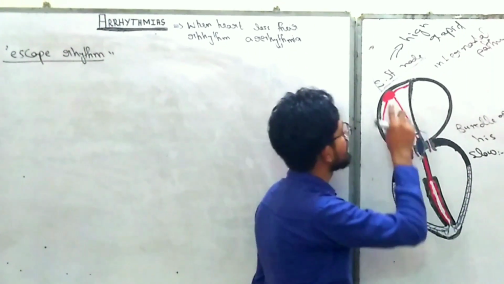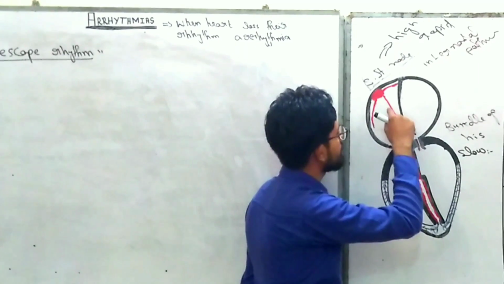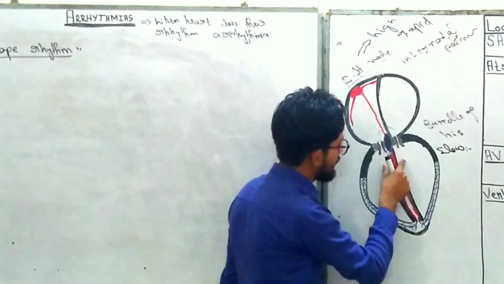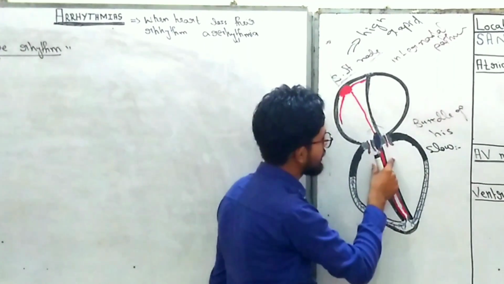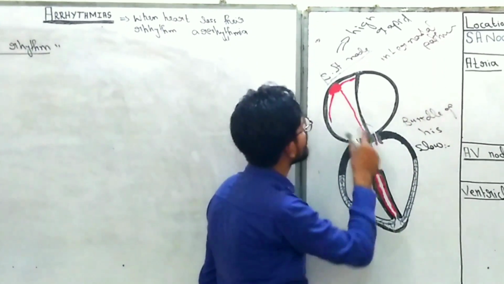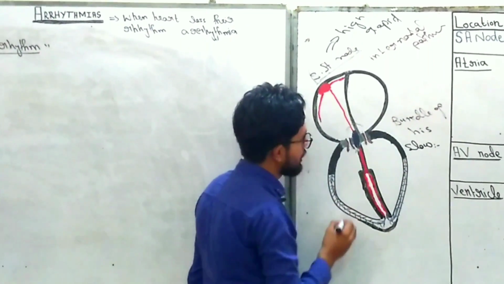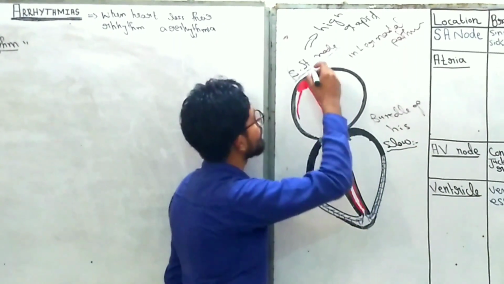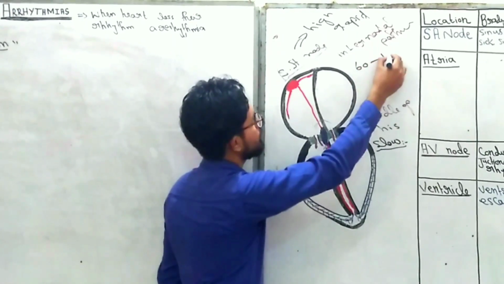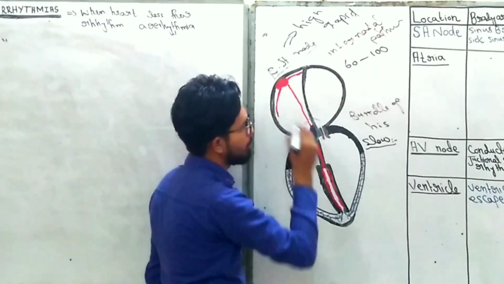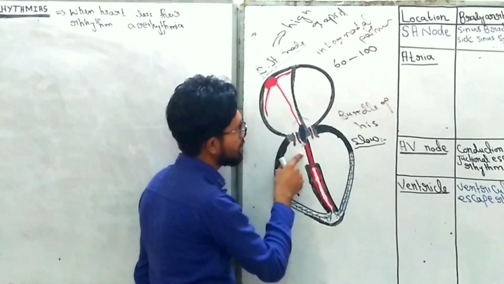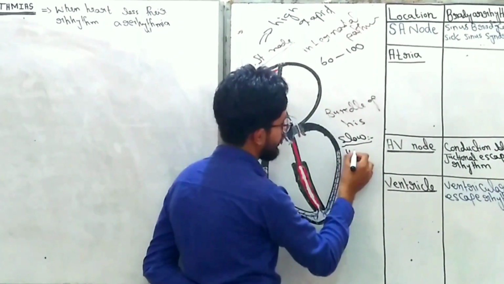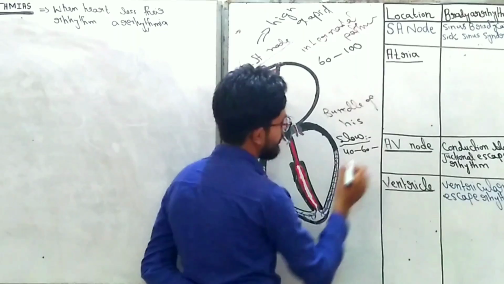But when no impulse comes from the SA node, the bundle of His escapes from the control of the SA node and starts to produce its own impulses, but their rate is slow. The normal rate produced by the SA node is about 60 to 100 beats per minute, but when the bundle of His produces impulses, the rate is between 40 to 60 beats per minute.